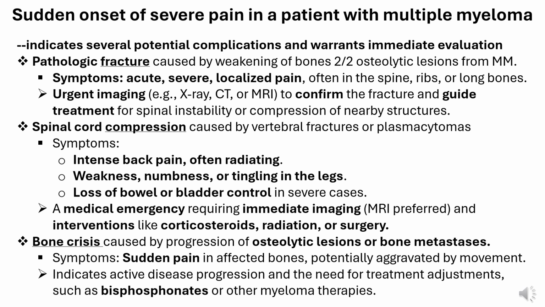Spine fractures can lead to spinal instability or compression of nearby structures. Spinal cord compression caused by vertebral fractures or plasmacytomas compressing the spinal cord. Symptoms: intense back pain, often radiating. Neurological symptoms: weakness, numbness, or tingling in the legs. Loss of bowel or bladder control in severe cases. A medical emergency requiring immediate imaging, MRI preferred, and interventions like corticosteroids, radiation, or surgery.